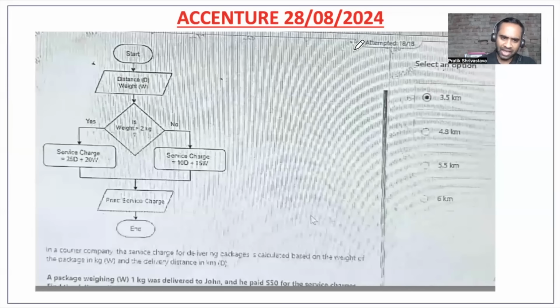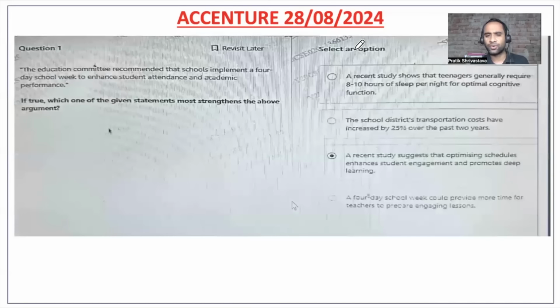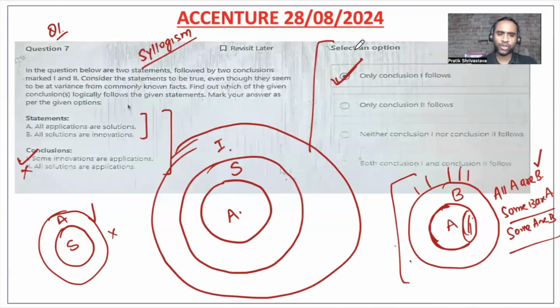Friends, we are also going to cover the flowchart questions. These flowchart questions will sometimes be tricky, and it is not always clearly visible, but I will tell you what exactly it is. Don't worry about it. Now question number 2.